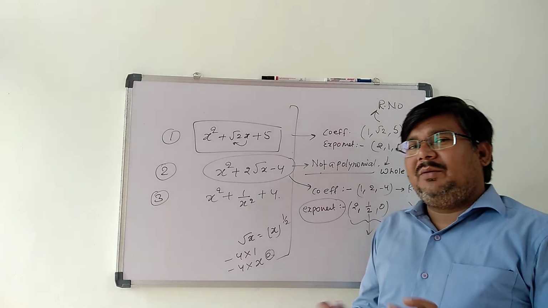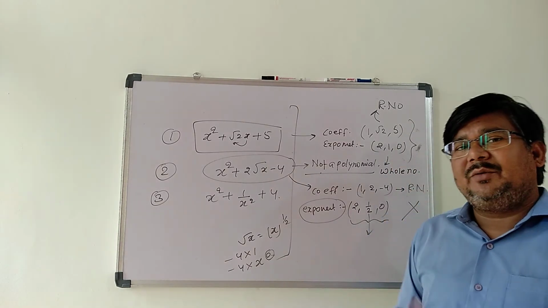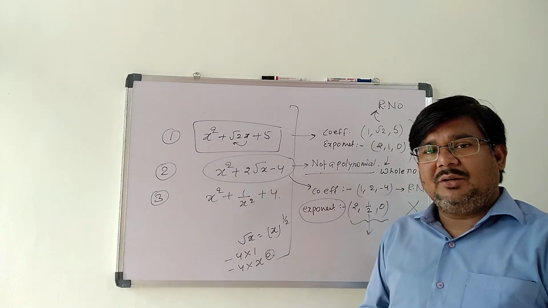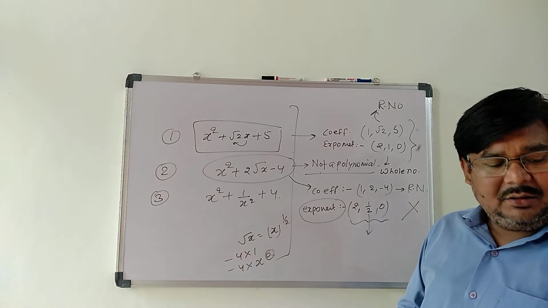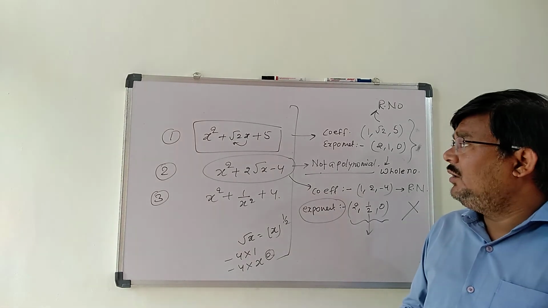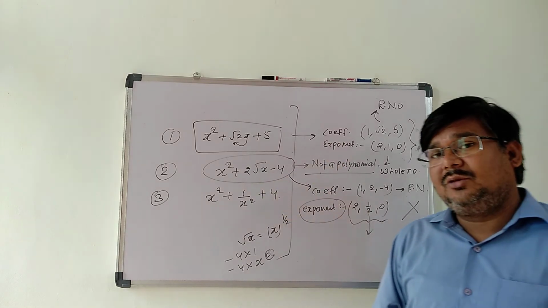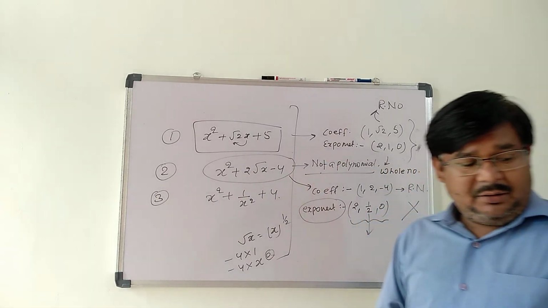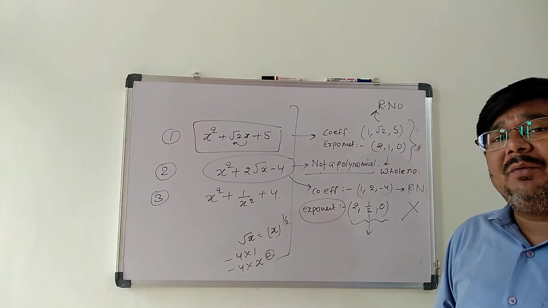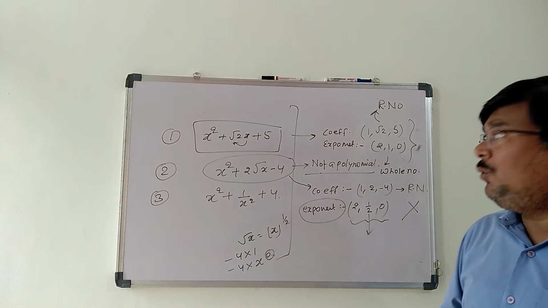I think you will be able to understand the basic difference between an algebraic expression and a polynomial. The significant thing is the two sets of rules: the coefficient should always be a real number and the exponent or the power should always be a whole number.